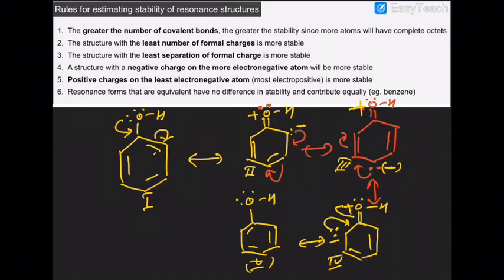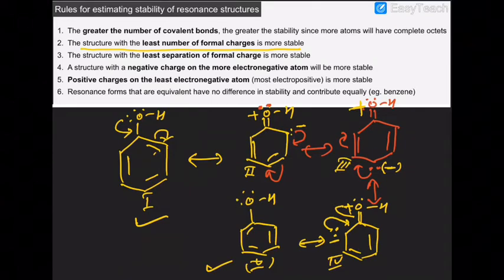Okay, but if there is any difference, then the greater the number of covalent bonds, the more stable the structure. Next, the structure with the least number of formal charges is more stable. Structures 1 and 5 have the least number of formal charges. Structures 2, 3 and 4 have positive as well as negative charge, but structures 1 and 5 do not carry any formal charge. So 1 and 5 are more stable in comparison to 2, 3 and 4.